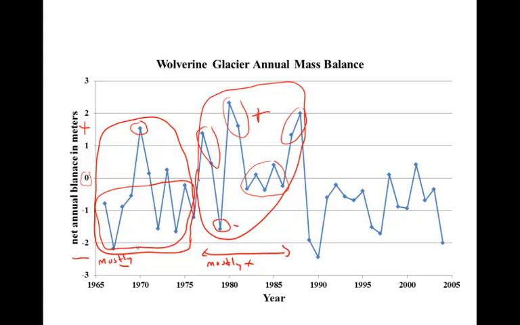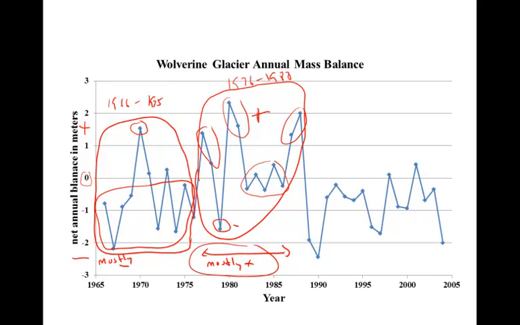mostly negative mass balance. Again, that doesn't mean all the years were negative during this time period, or all the years were positive during this time period, but rather that most of the years were positive between 1976 and 1988, and most of the years were negative between 1966 and 1975.